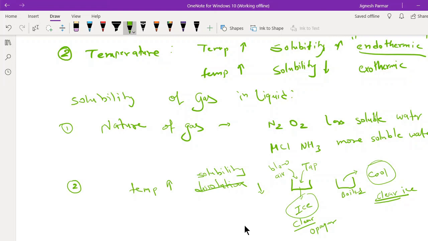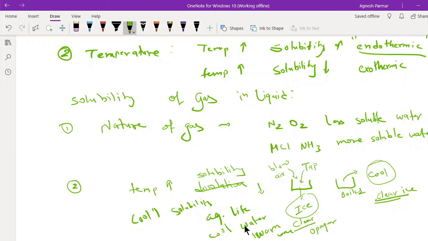So temperature increases, solubility decreases, and this is the reason why the amount of oxygen at a cool temperature has higher solubility, and that's why aquatic life likes to live in cool water rather than warm water. So this is one question that can be asked to you.